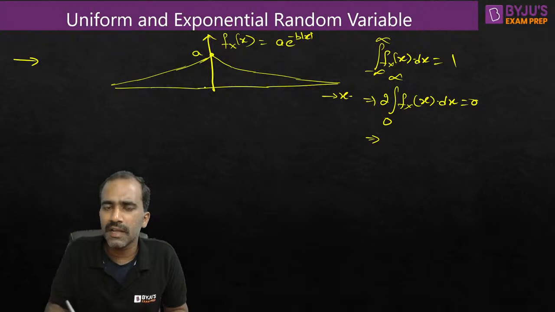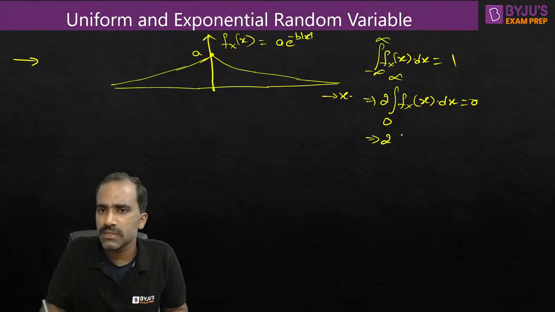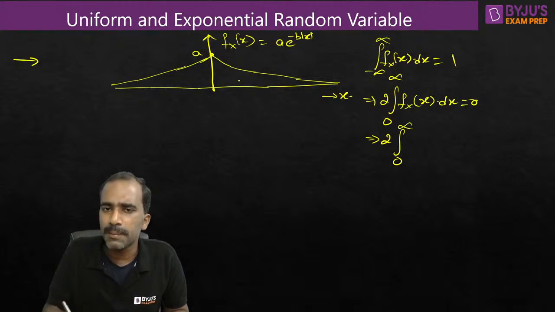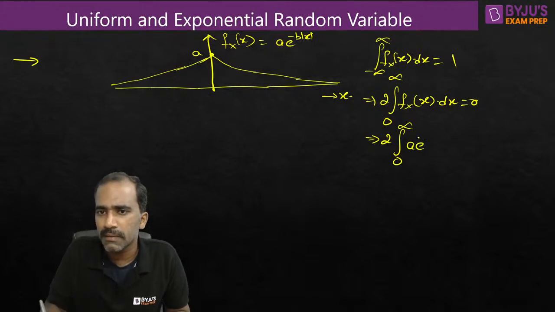Whenever you see an even symmetric graph, you don't need to find the total area, you just need to find half of the area, because this half and this half are equal. So it is 2 times integration from 0 to infinity. What is the equation of the PDF? For positive values of x, mod x can be written as just x. So we can write e power minus b, instead of mod x, I'll write x because we're talking about positive values of x.